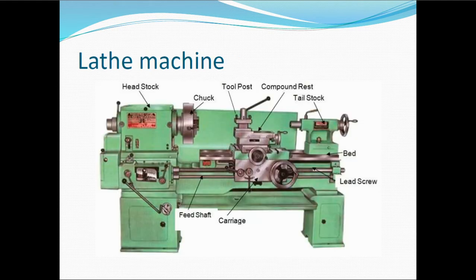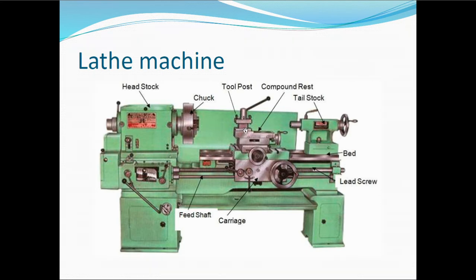We will first see the different parts of the lathe machine. In this diagram you can see the headstock, the chuck, and the jaws. Next we have the tool post, whose function is to hold the cutting tool. Below that we have the compound rest, and below that the carriage, and above it a cross slide.